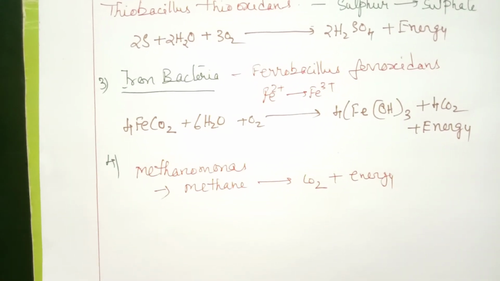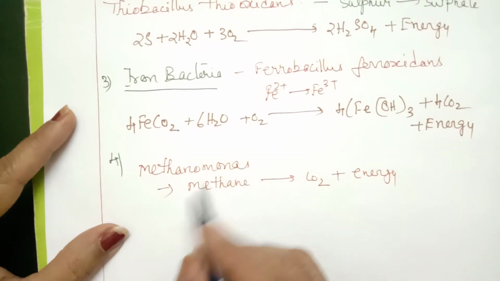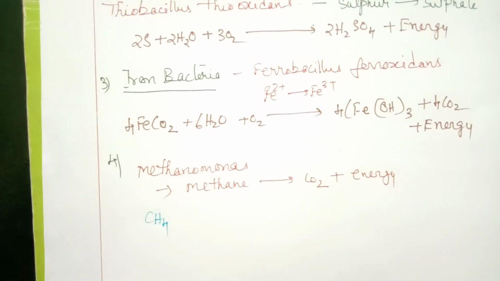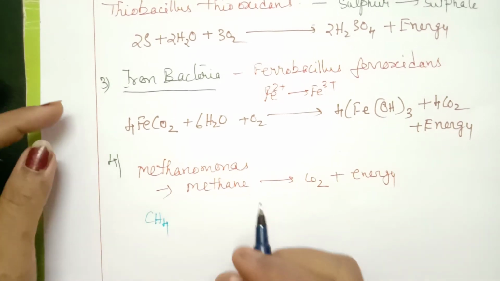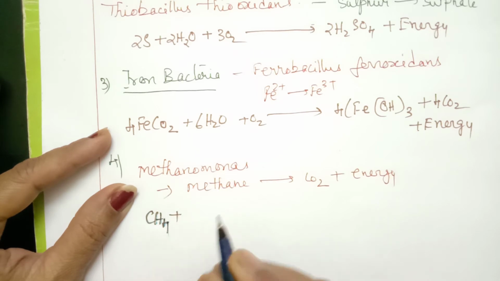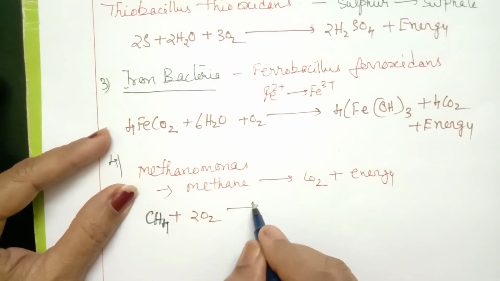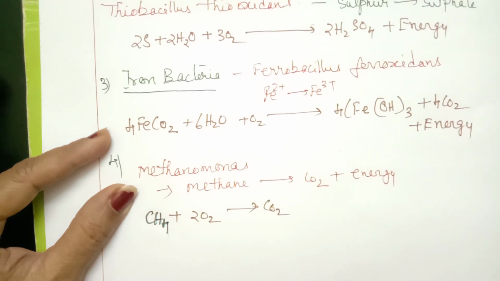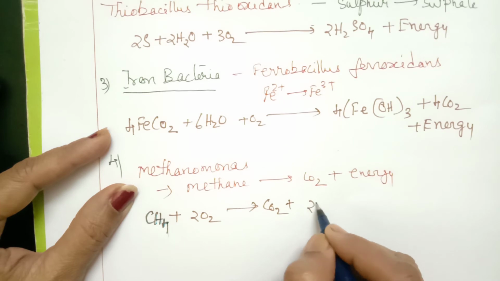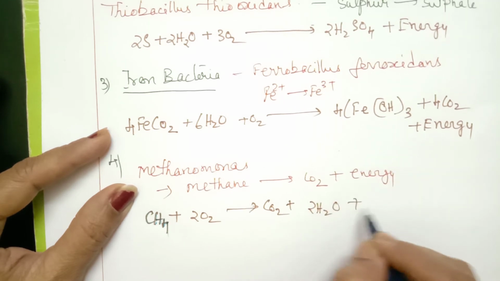So let us see what is the equation here. Methane plus oxygen, that is 2 molecules of oxygen, releases carbon dioxide and water, that is 2 molecules of water, plus energy.